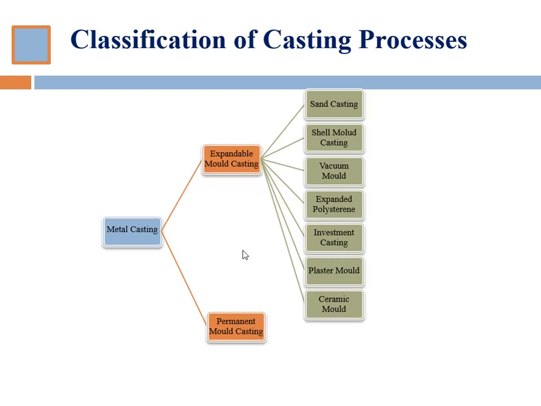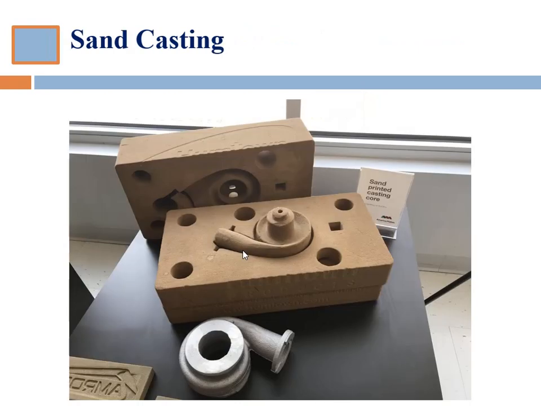What the different mold materials are, we will see in the next video, because in this video we will be talking only about sand casting in detail. Next is permanent mold casting, which gets classified into die casting and centrifugal casting. So all these are the types of casting, and as I said, we will be talking about sand casting in more detail hereafter.